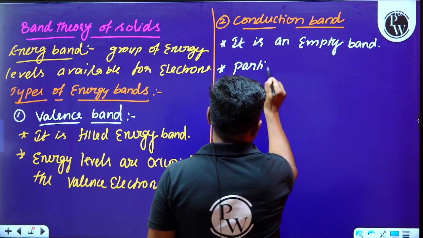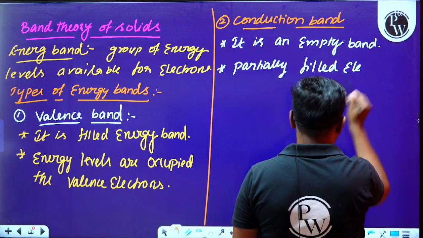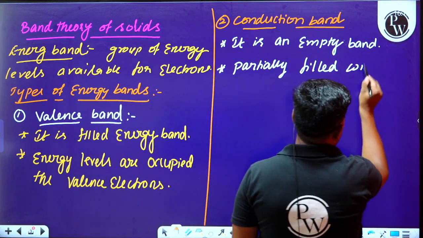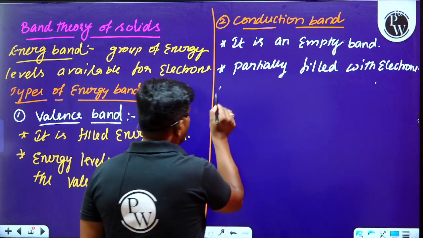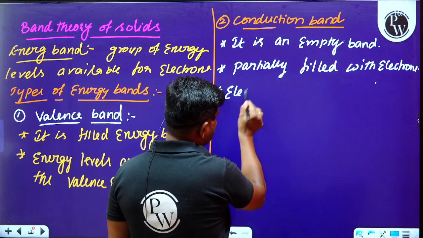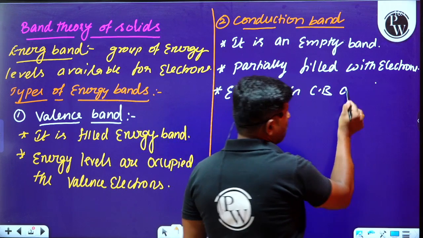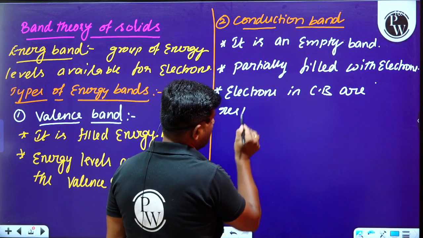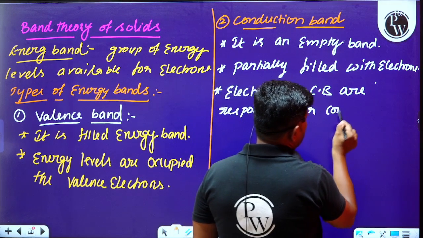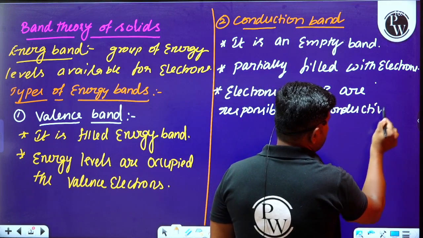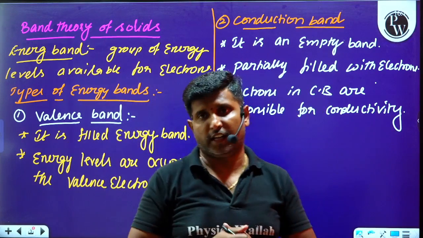The electrons present in the conduction band are the reason for conductivity, or conduction of both heat as well as electric current.